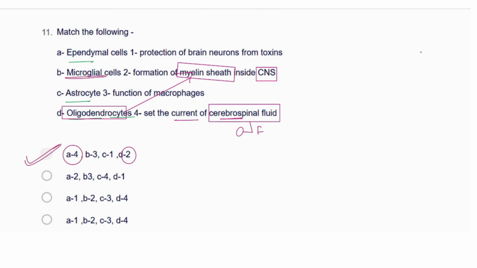And microglia cells are what? Microglia cells, micro means the phagocytic WBC, that protect the brain neurons from toxins, means phagocytic. Okay, so the B, sorry, it would not be that. Okay, macrophages, yes. Here is the macrophages. Microglia are showing the macrophage function, so it would be the phagocytic. So B should be matching with the third one. So we'll go with the first option only.